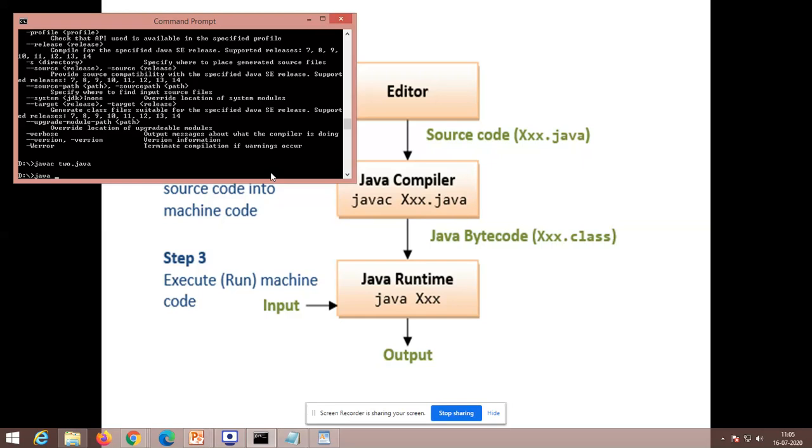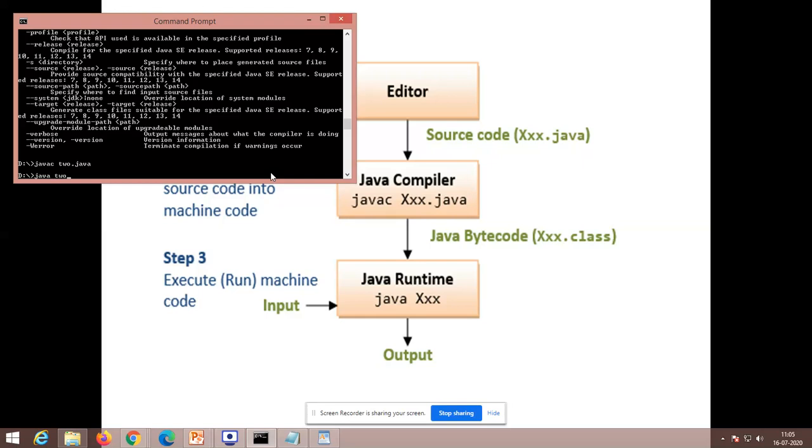Assume that. In that case, while you are going to execute, you should not use java 3, because the class name is 2. Only for saving purposes I have used 3, but the actual class name is 2. So in that case, I have to use the class name only. To avoid the confusion between 2 and 3, I suggest that both the class name and file name be the same.